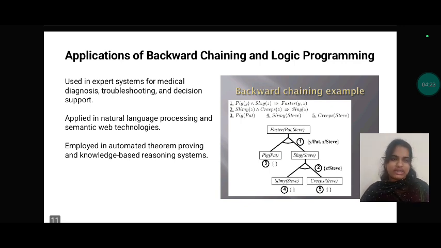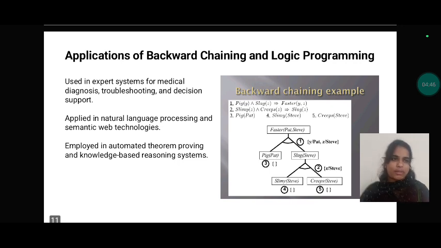Employment in automated theorem proving and knowledge-based reasoning systems. These provide different types of resolutions in automated systems. These are the applications of backward chaining and logical programming, used in medical diagnosis, troubleshooting and decision making.